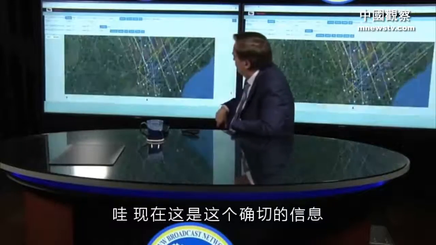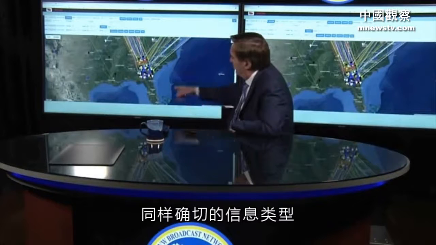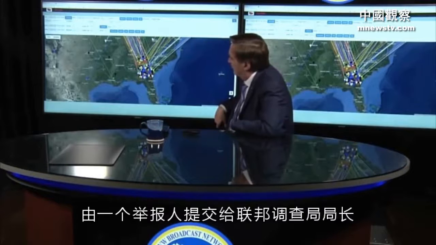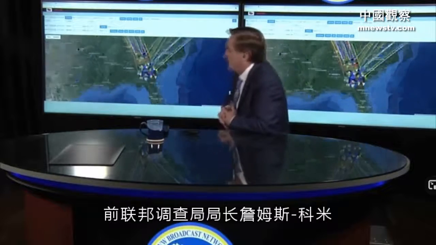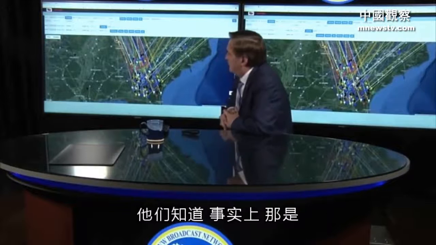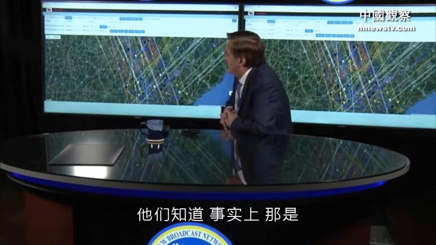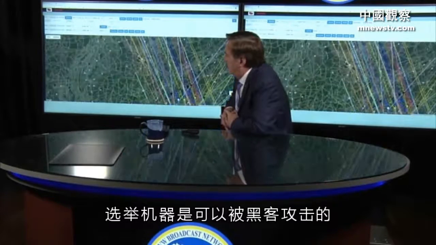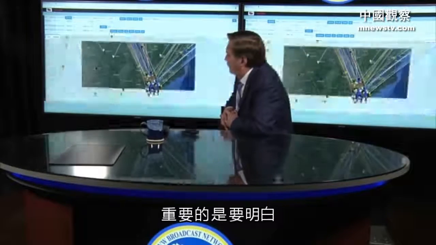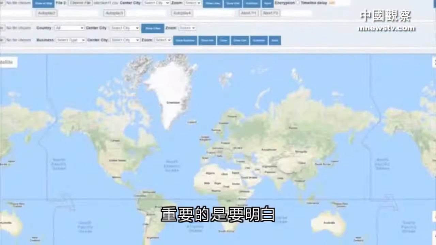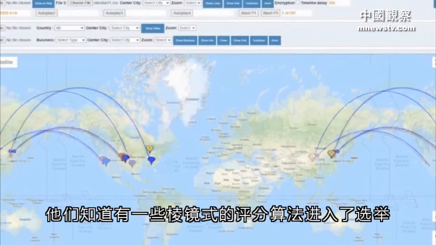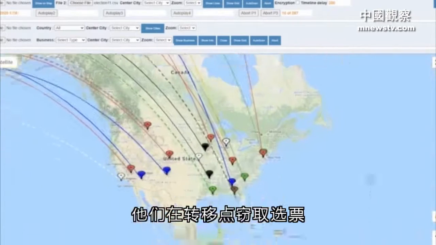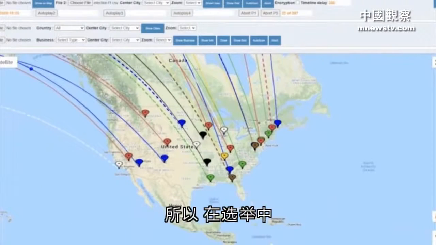Wow. Now, this exact information, the same type of information, I should say, was presented to former FBI Director James Comey by a whistleblower in 2015. They knew, in fact, that our election machines were open for hacking. It's important to understand that there are prismatic scoring algorithms that they knew about that enter the election, and they steal the vote at the transfer points.